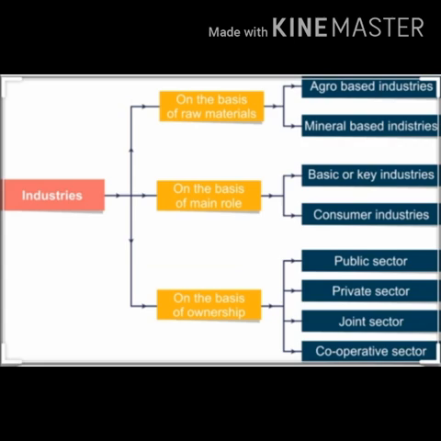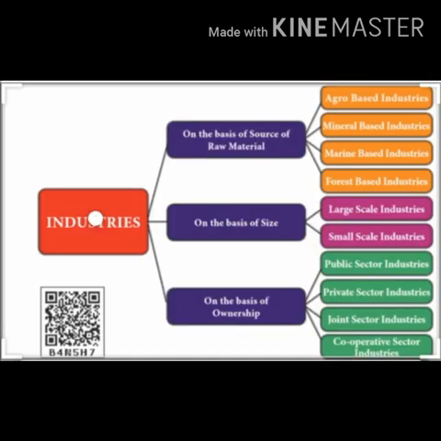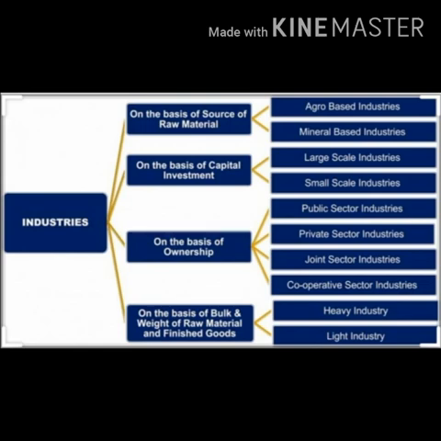These are industries where the product is supplied as raw material, which is further processed and converted into finished goods. Whereas in consumer industries, the goods are produced for direct use. The examples of consumer industries are paper, sewing machine, fans, refrigerator, washing machine, etc.